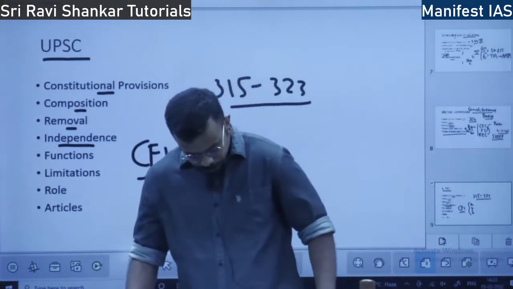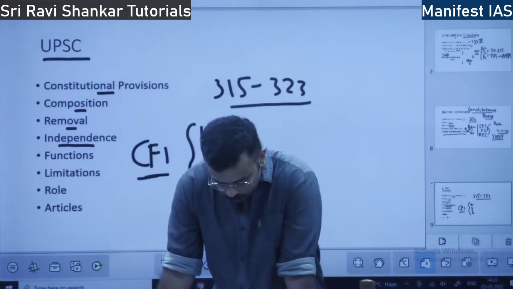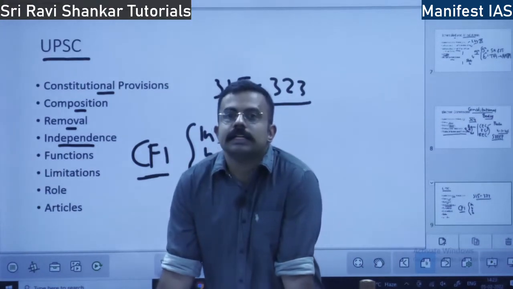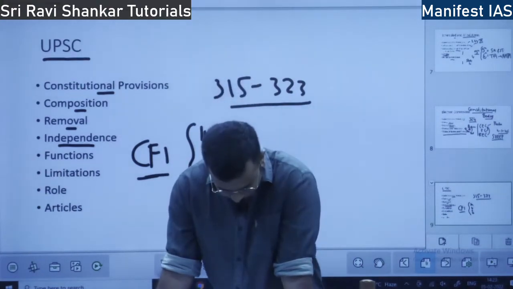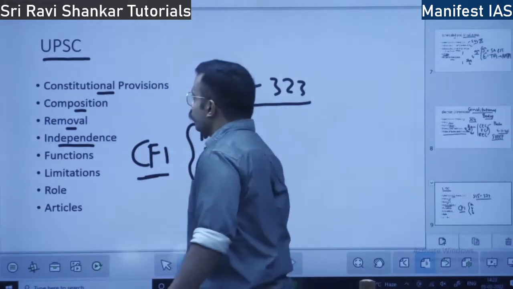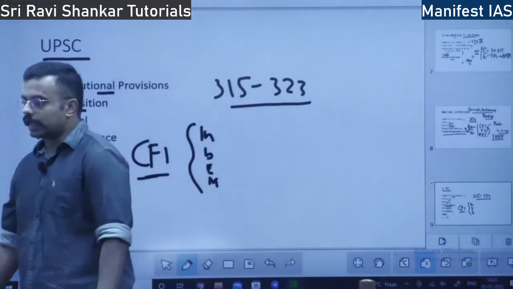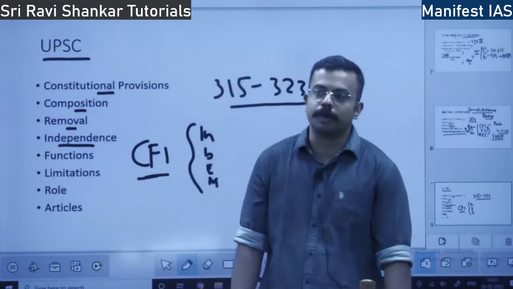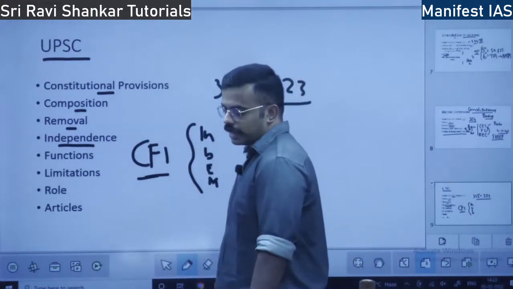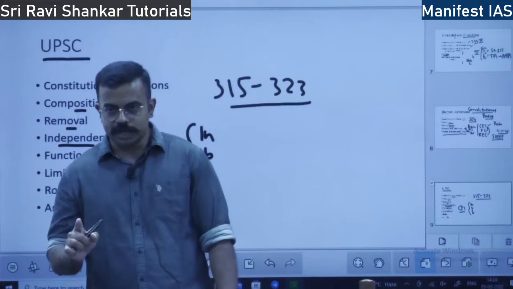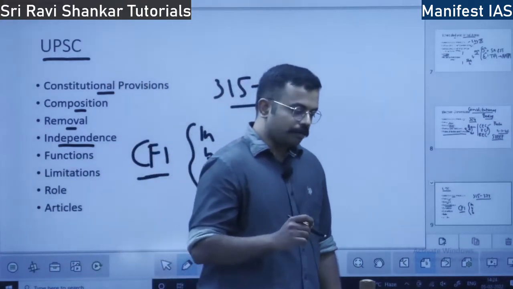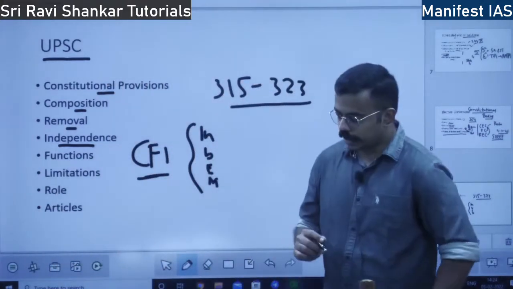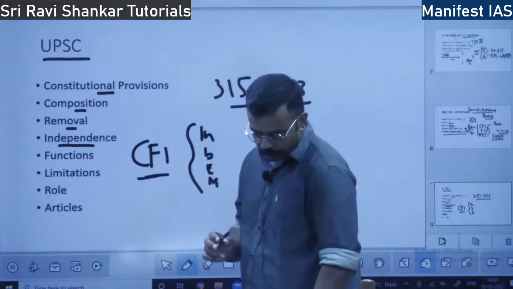Next, the chairman. There are other conditions which ensure the independence of UPSC. What are the other conditions? The chairman after retiring is not eligible for public office. Once he retires as chairman of UPSC, he cannot take up any other employment.